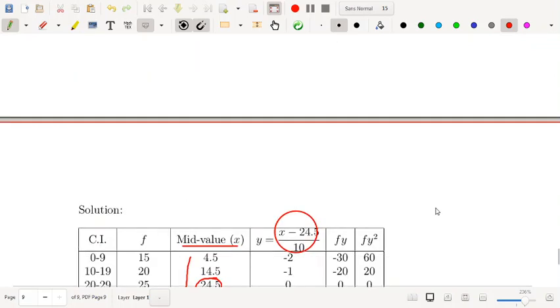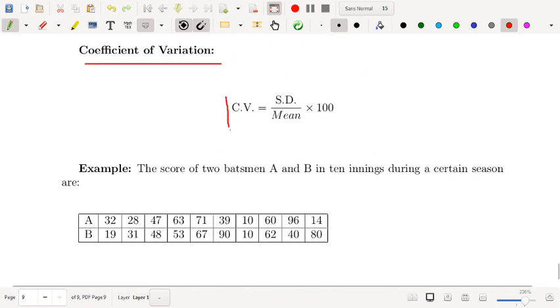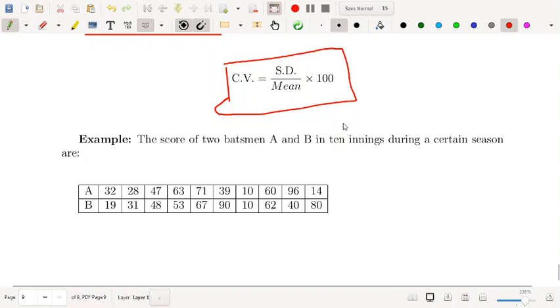Clear? Okay. Now I will talk about the last topic of my section today. This is the relative measure, actually coefficient of variation. How will you calculate the coefficient of variation? Very simple. Standard deviation by mean into 100. Very simple formula. Now where is it required?